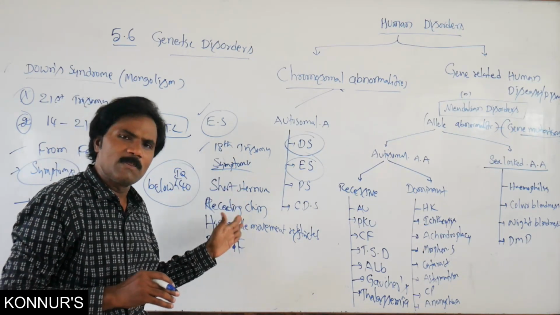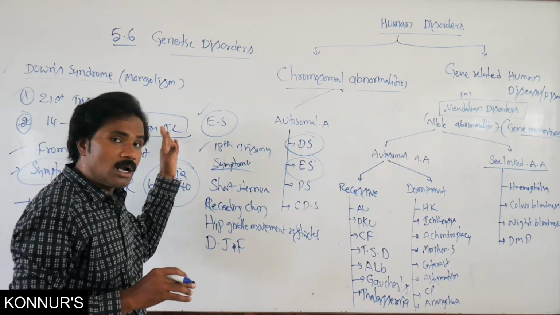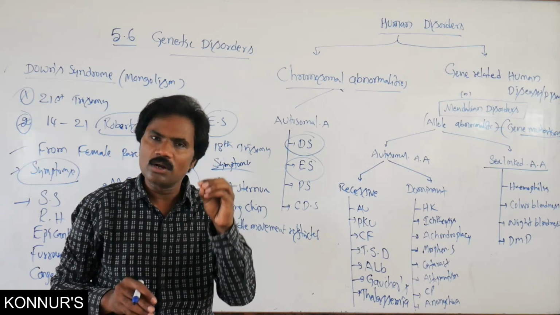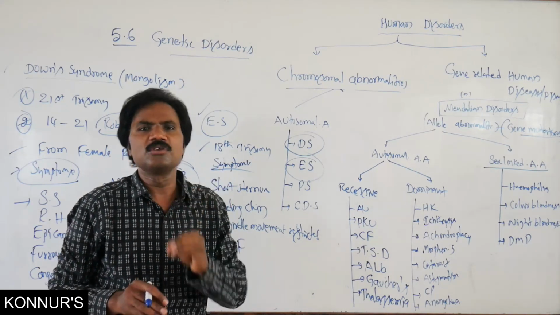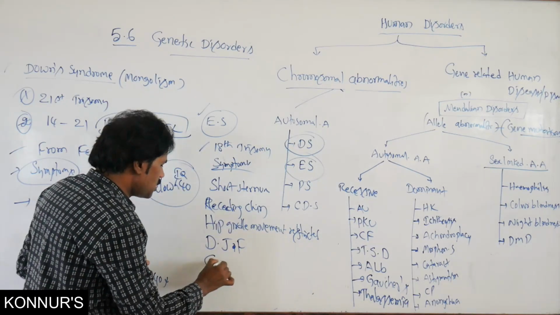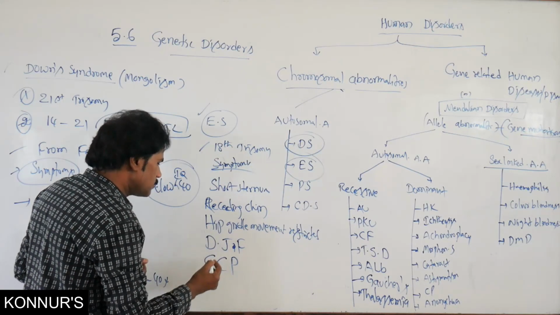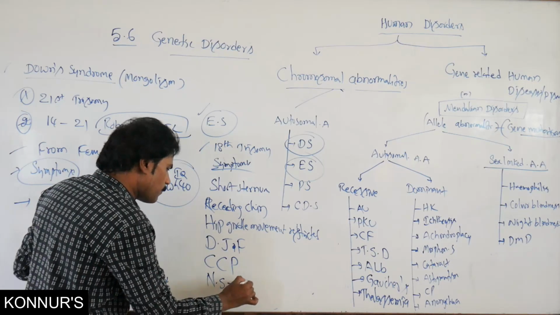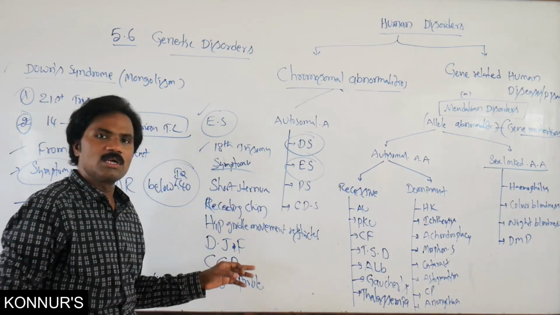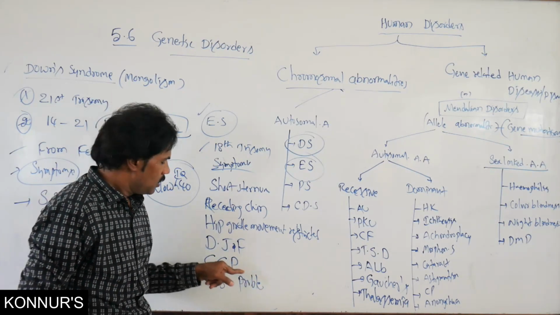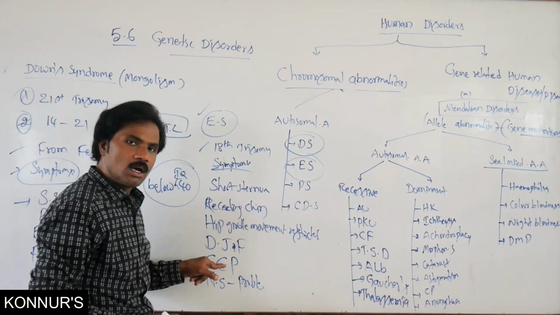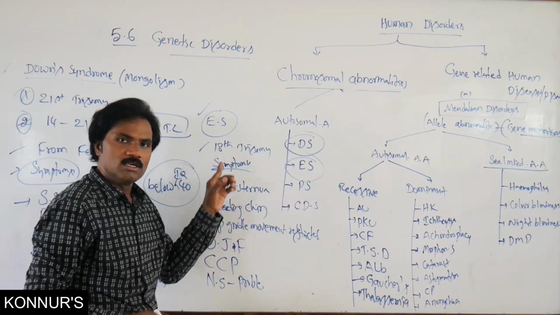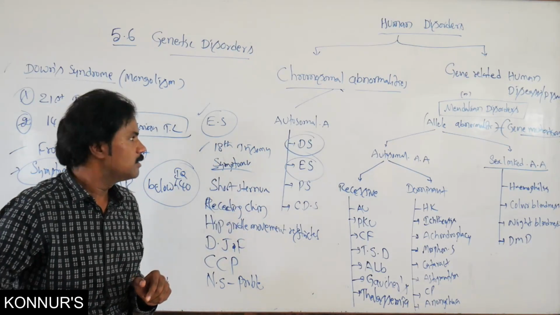Apart from these symptoms, normally you observe congenital heart disorder, congenital cardiac problem, as well as nervous system problems. Nervous system problem means mental retardation, as well as congenital cardiac problem. That is common in most cases of this particular aneuploidy condition.